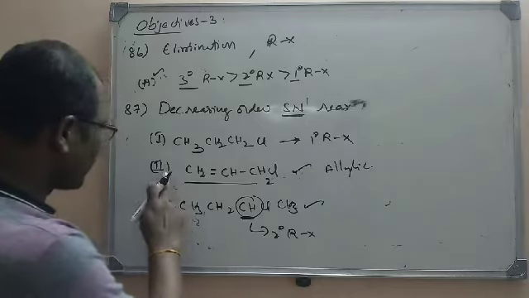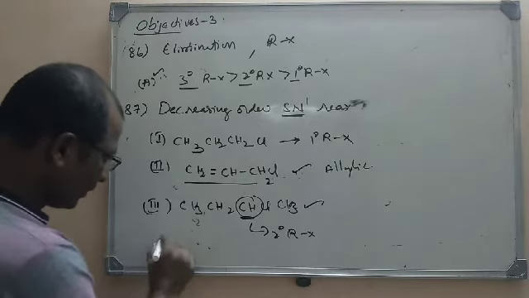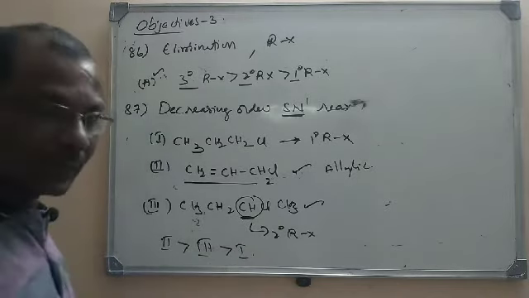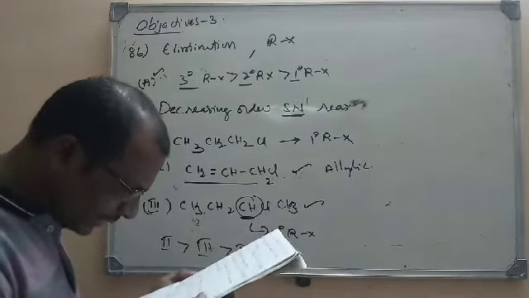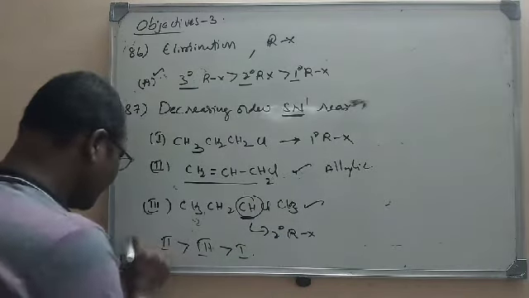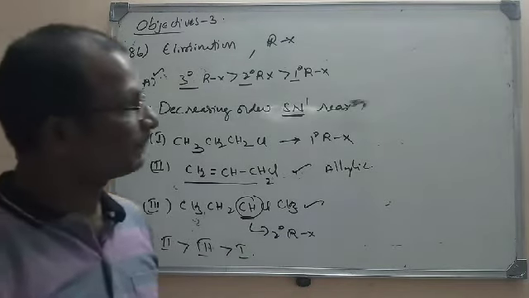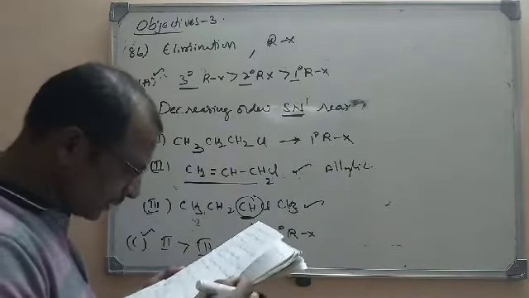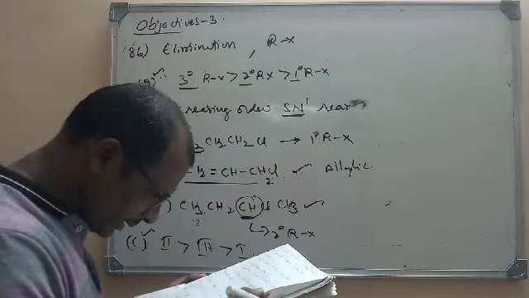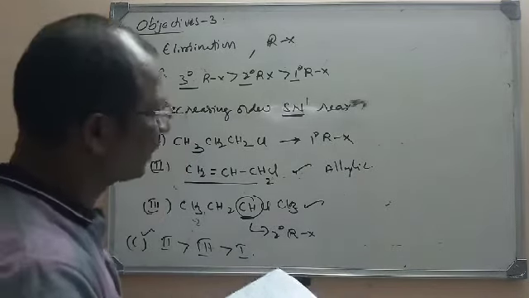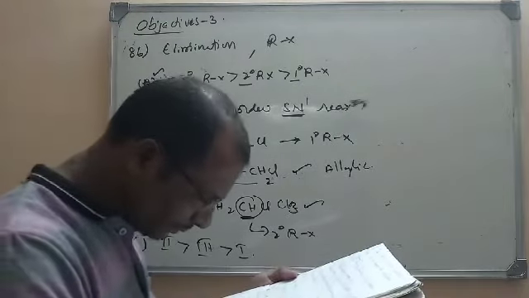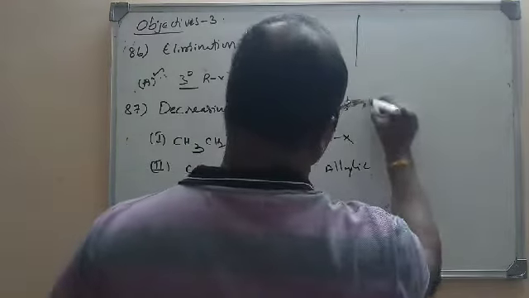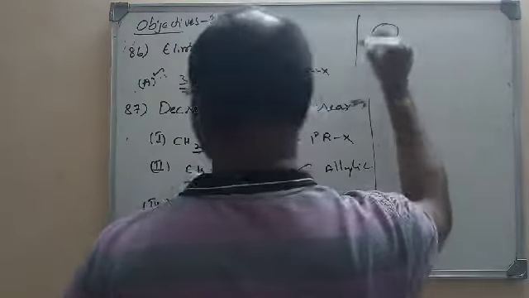So what is the right option? 2 is greater than 3 is greater than 1. That is option number C. C is the right option. So question number 87 is completed. Let us move to question number 88. Aryl halides are less reactive. We are going to question number 88.